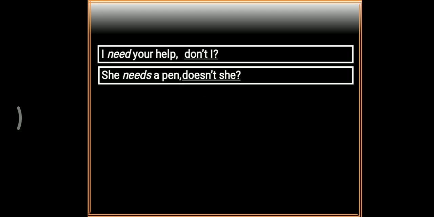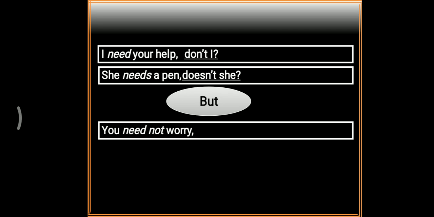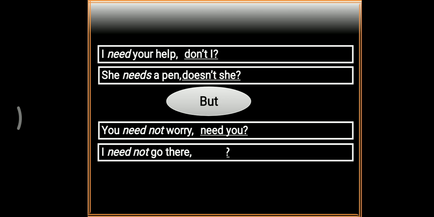Need is another exceptional example. Need is used sometimes as a modal auxiliary, sometimes as a main verb. For example, I need your help. Here, need is a main verb, so we have to use don't I. She needs a pen. Here, need is a main verb, so we have to use doesn't she. But below you can see, you need not worry. Here, need is a modal auxiliary. That is why we have to use need you? I need not go there. Here, need is a modal auxiliary, so we have to use need I.